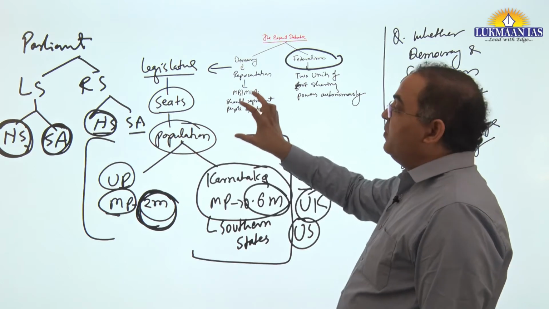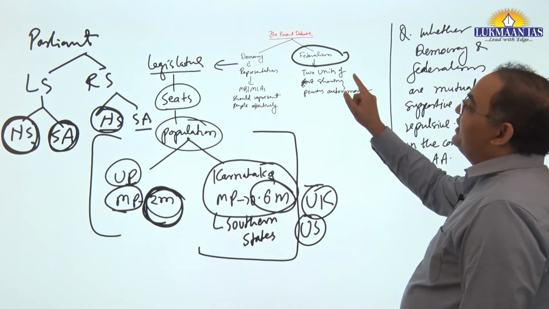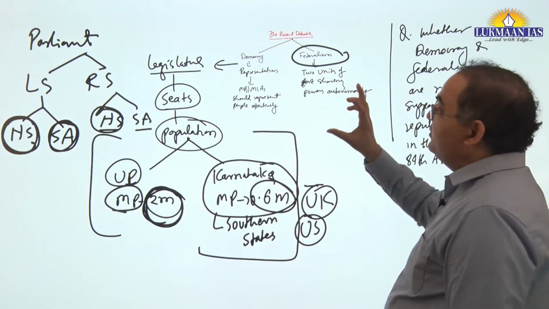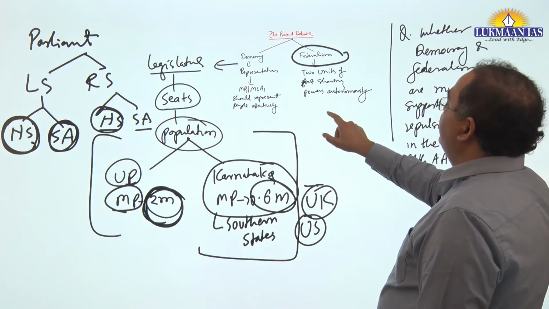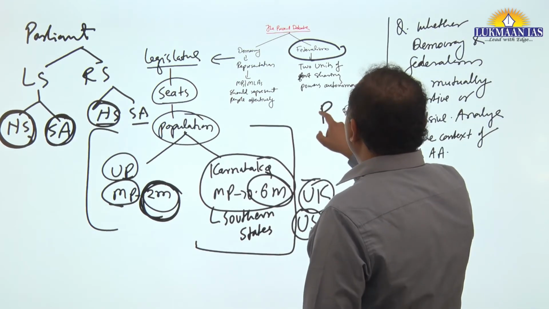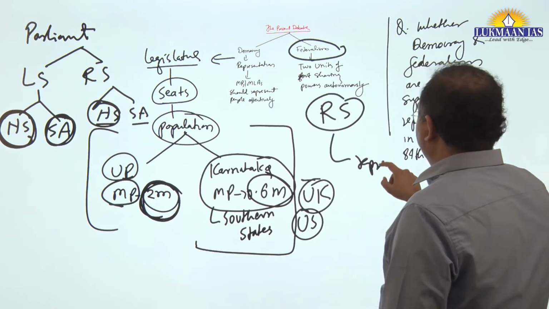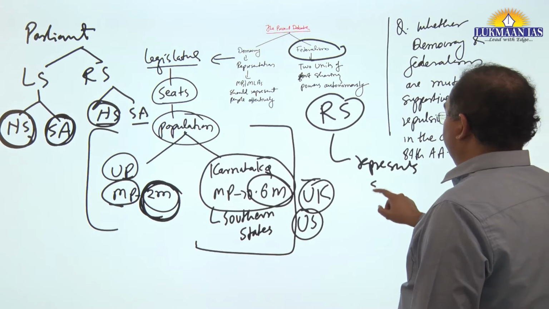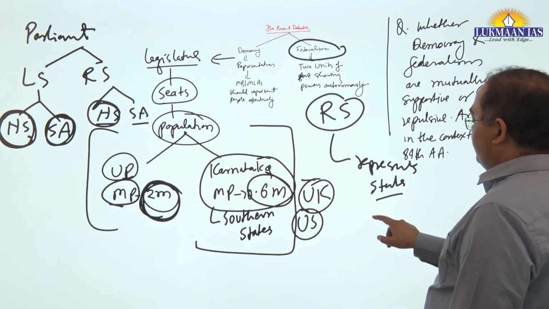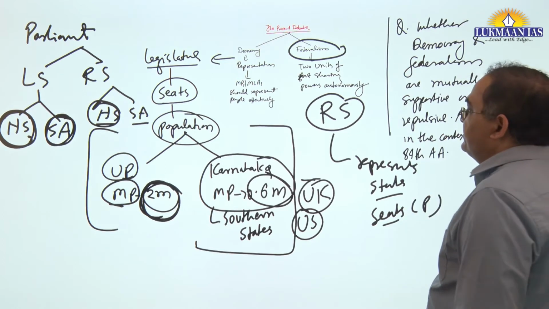But we are not addressing this problem of democracy because of protecting the federal polity. The Rajya Sabha represents states, and seats are as per their population.